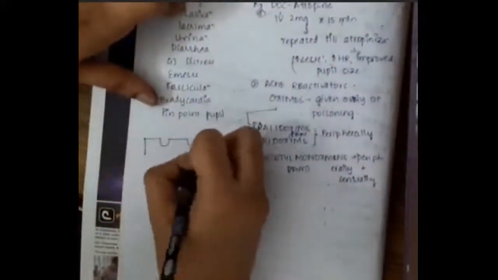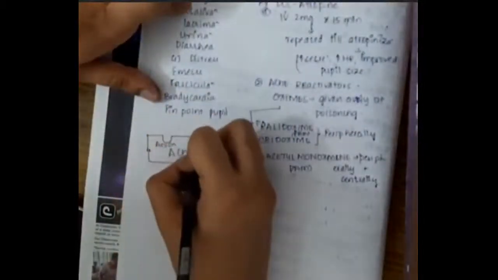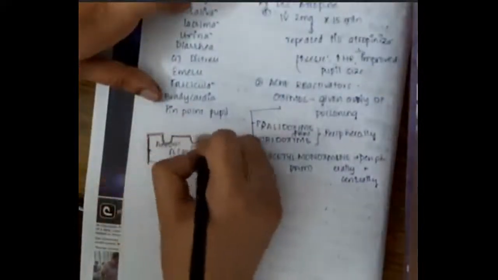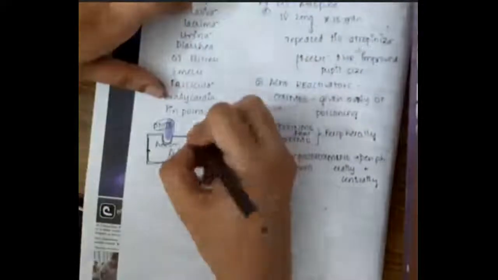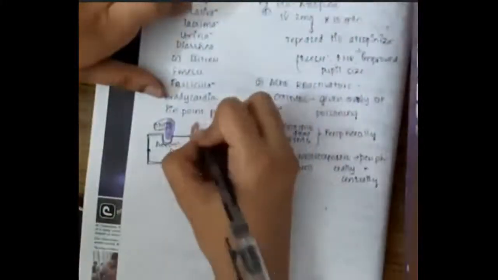Now, what is the difference between oximes and atropine? In the acetylcholinesterase enzyme, we have two sites, the anionic site and the esteric site. Oxime will bind to the anionic site, and organophosphate binds to the esteric site.